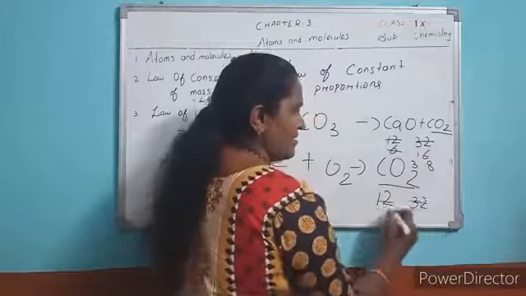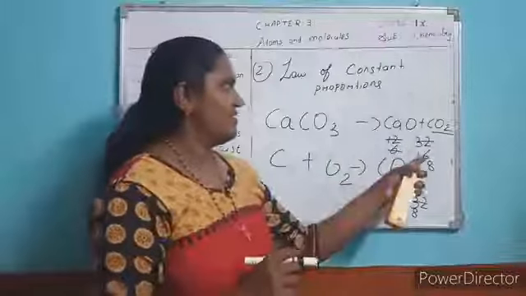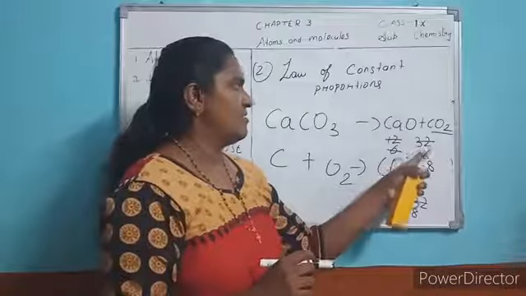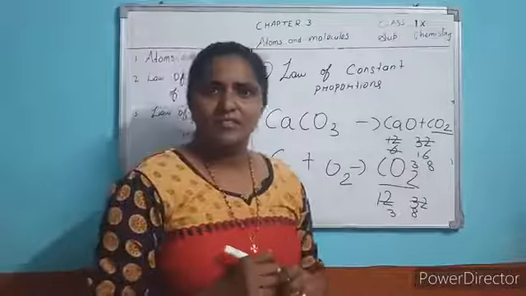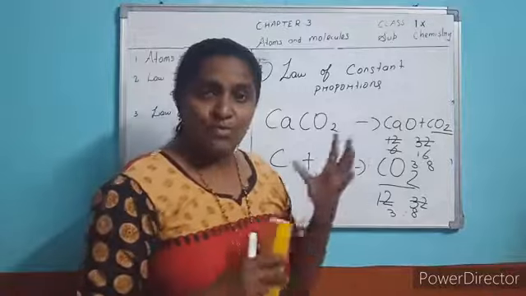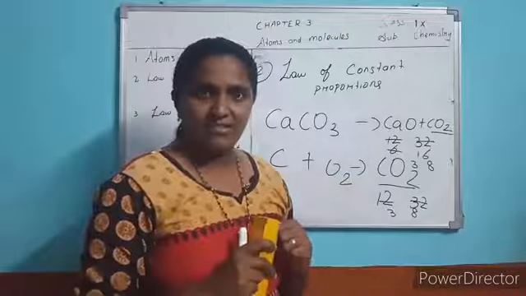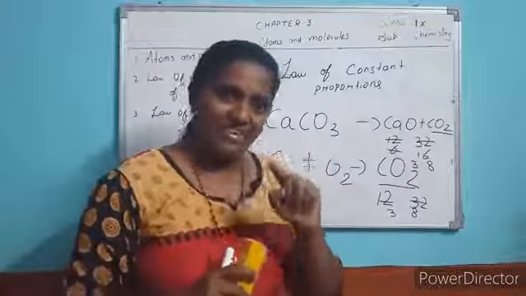Here also it is 3:8. Am I correct? So what do you understand? Sources may be different, but its constituent elements' mass remains fixed.